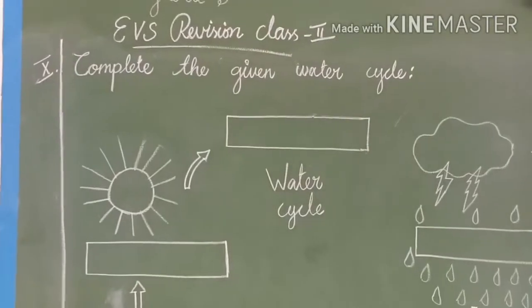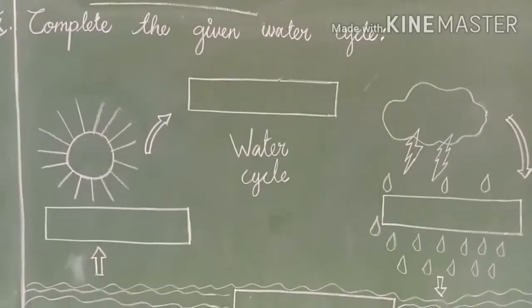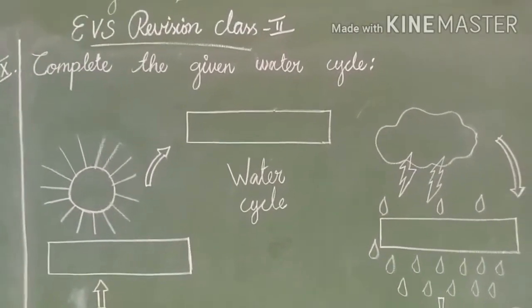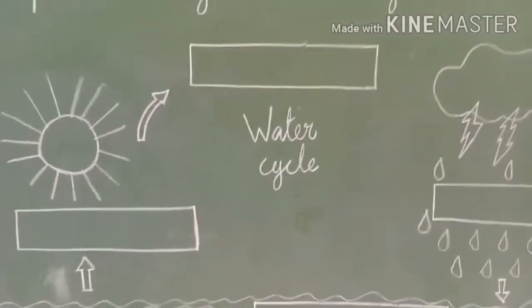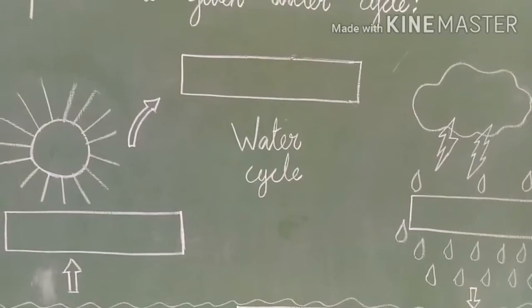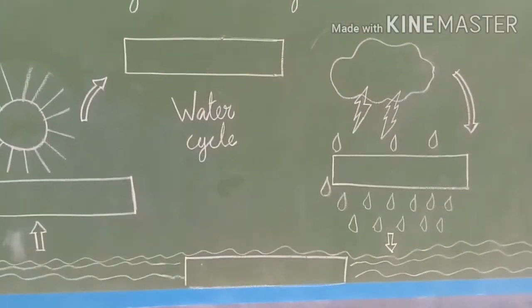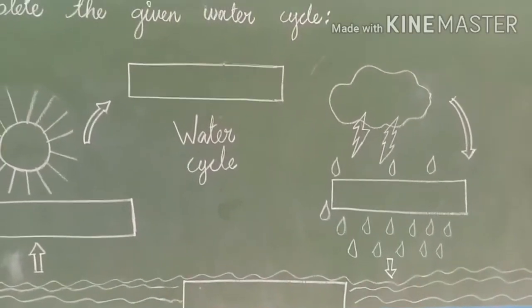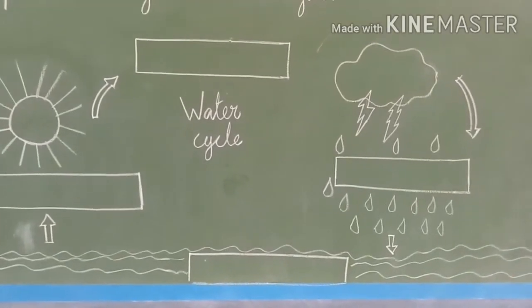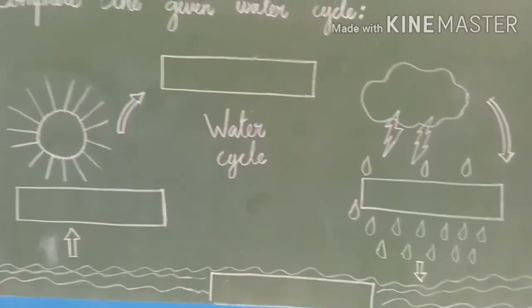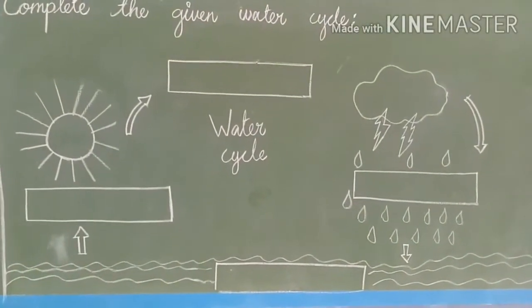Our 10th pattern is complete the given water cycle. So children, you know that very well. What is water cycle? So what do you have to do? The picture will be given in your question paper. So you are going to just complete the process name in the box. How many boxes are given, children? 1, 2, 3, 4. So you are going to write the process name and the picture name also. That's it, children. So shall we start now?